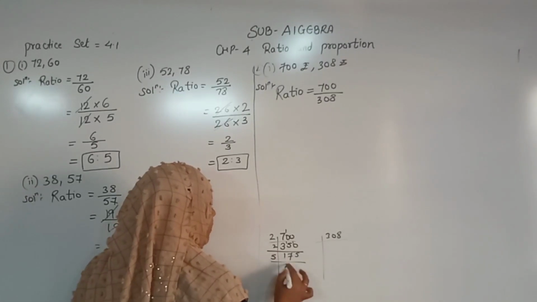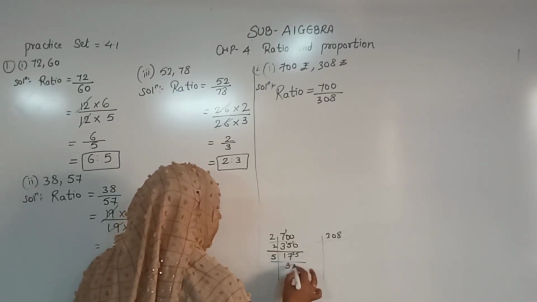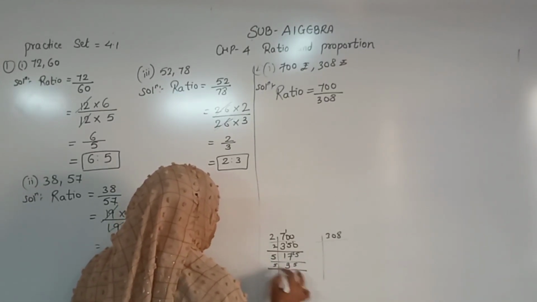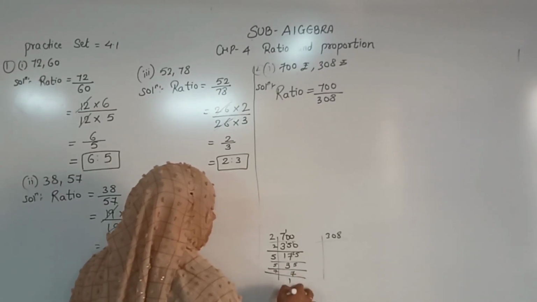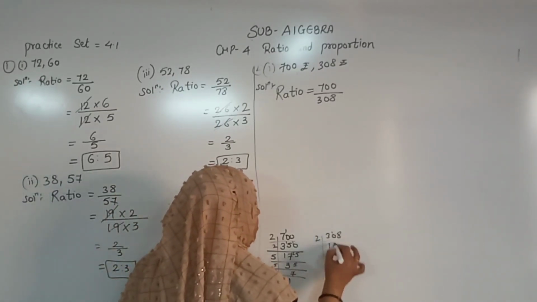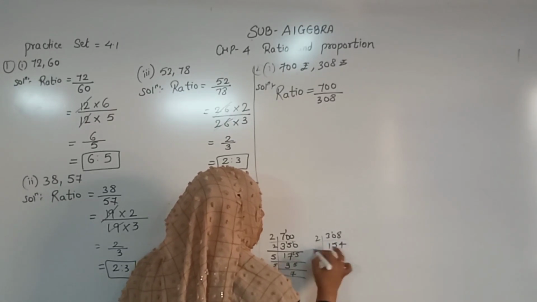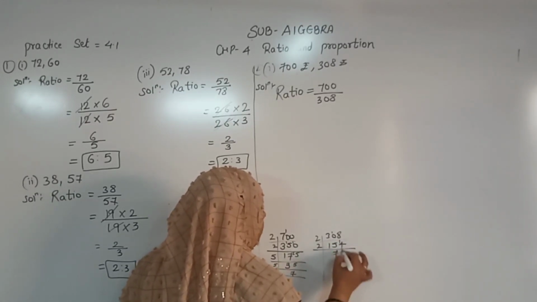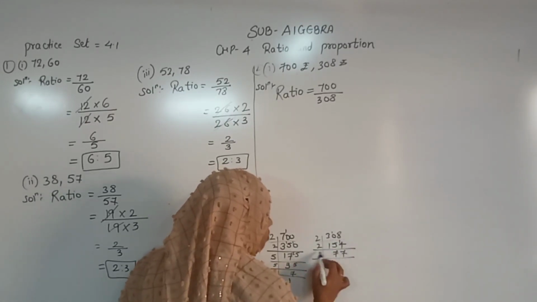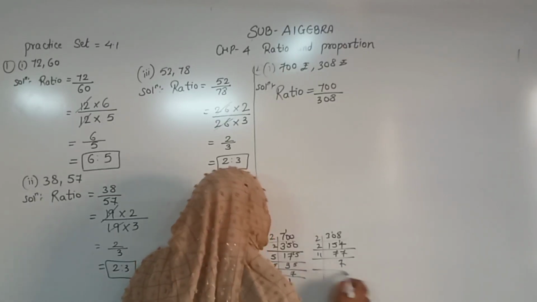Move for the 5. 5 3s are 15, 2 carry. 5 5s are 25. 5 7s are 35. 7 1s are 7 here. 2 1s are 2, 1 carry. 2 5s are 10. 2 7s are 14, 1 carry. 2 7s are 14. And go for the 11. 7 1s are 7.